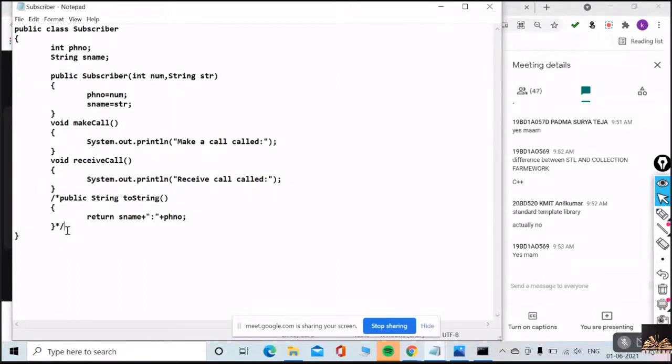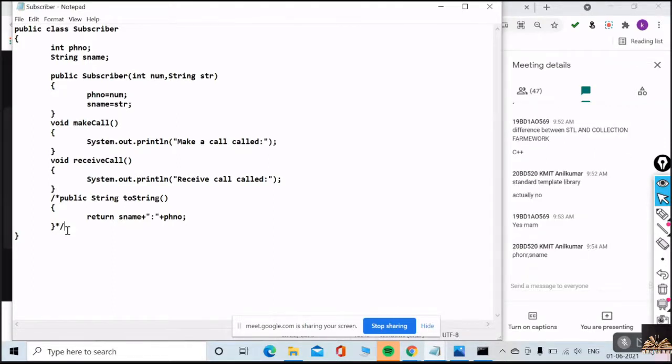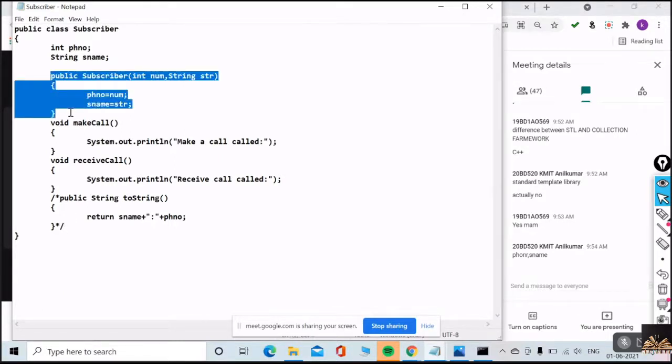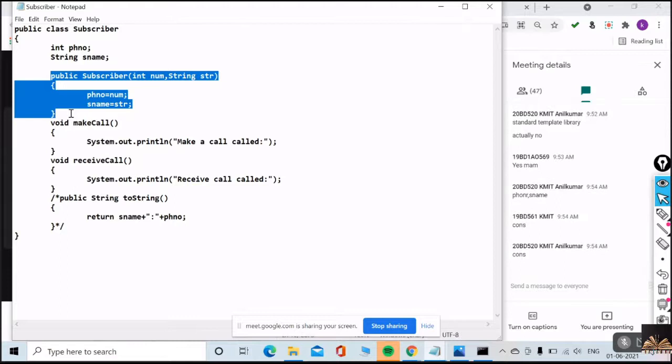In the subscriber class, what are all the data members I'm having? Phone number and subscriber name. Okay. And what is this? I'll highlight this and you please tell me what is this. Constructor. It's a constructor, parameterized constructor.